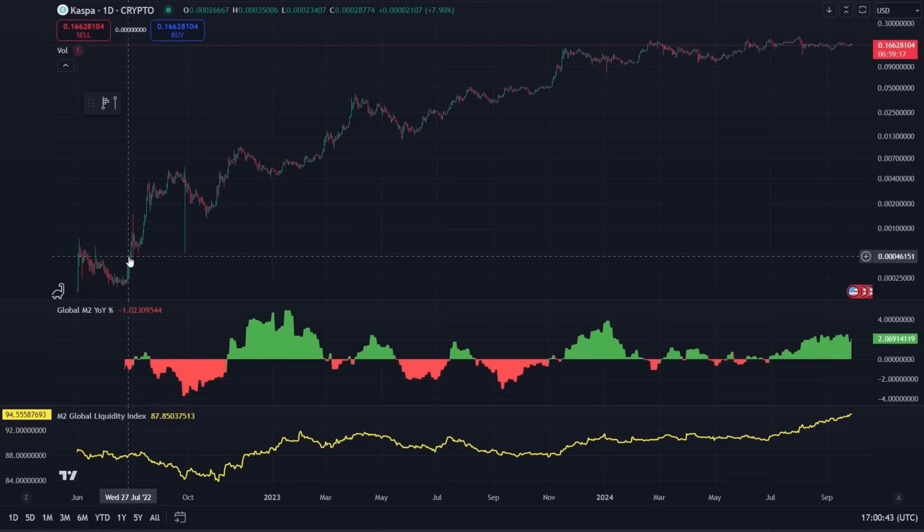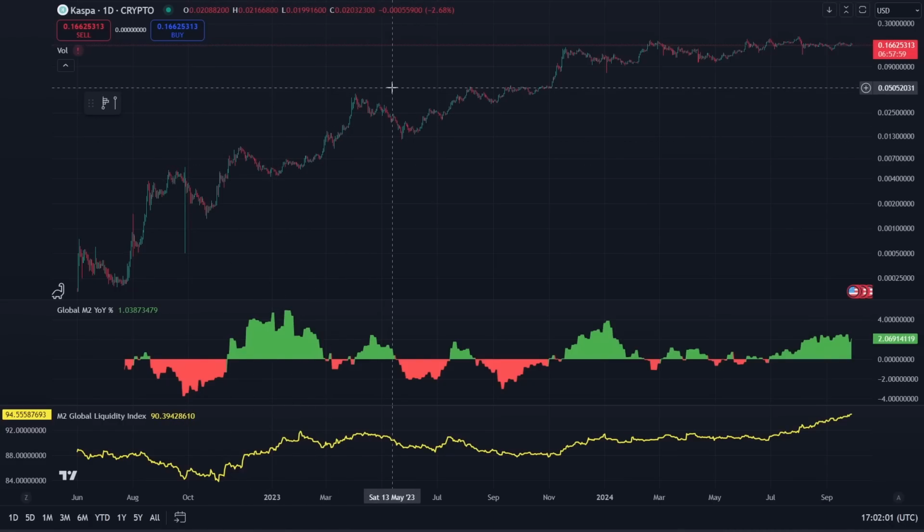But even so, when we look at Casper versus M2 and the changes in global liquidity, in this move here in July of 2020, the price of Casper was moving up and going parabolic, whereas the M2 Global Liquidity Index was moving down for this entire period. Then the bottom in October for Casper did come relatively soon before the bottom in global liquidity, and Casper did rise with this uptick in global liquidity. But after that period, when global M2 was rising, the price of Casper was falling for that entire period.